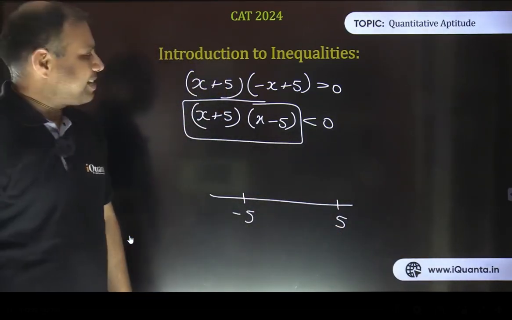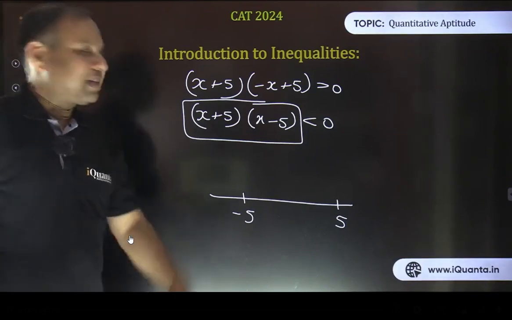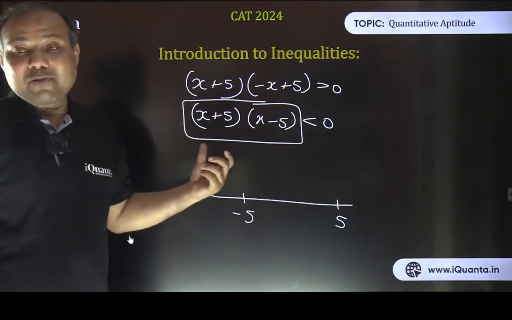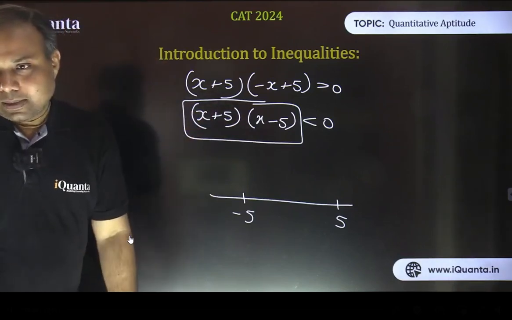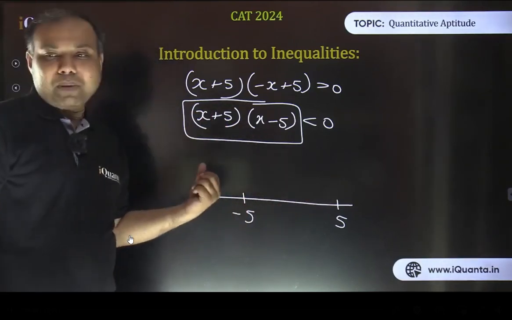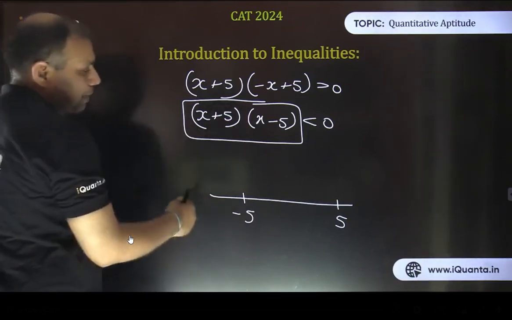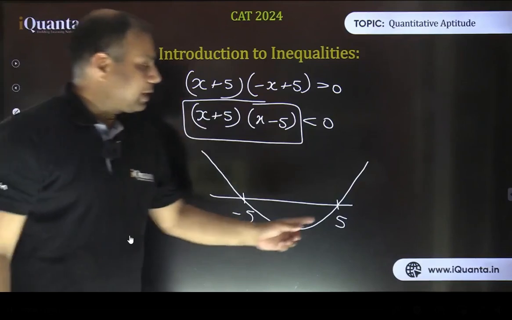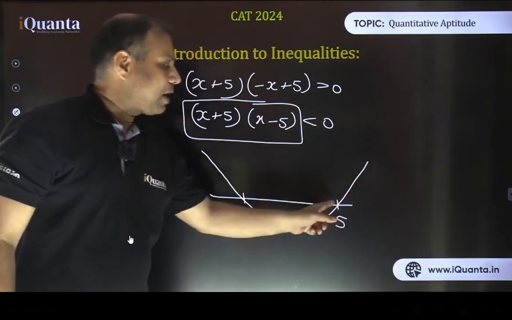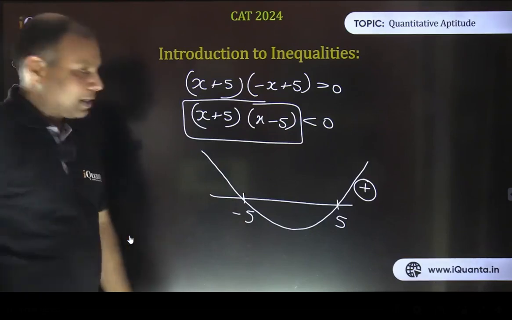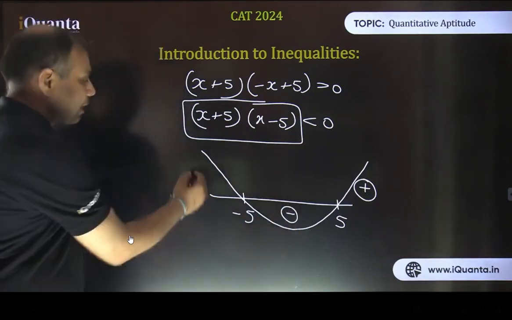Yes, some people call it the sign change method, some people call it the wavy curve method. Basically, it is quadratic. It's a polynomial curve, basically. Right now we have only 2 terms, but there can be cases when we have more than 2 terms also. So minus 5 and 5 are the 2 critical points through which this graph is going to pass. And this is going to be an upward parabola, like this. Which means the value of the expression is going to be positive when the value of x is more than 5. In this region, the value is positive for this expression, isn't it? The value will be negative here, and the value is positive here.